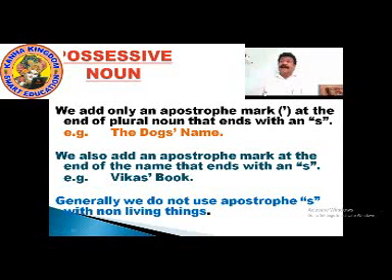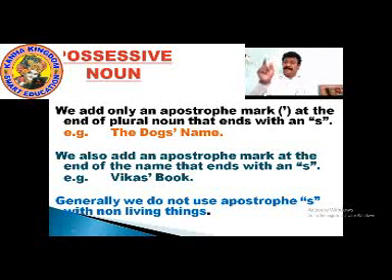We also add an apostrophe mark at the end of a name that ends with an S. It's a simple name which ends with S. Just add an apostrophe.